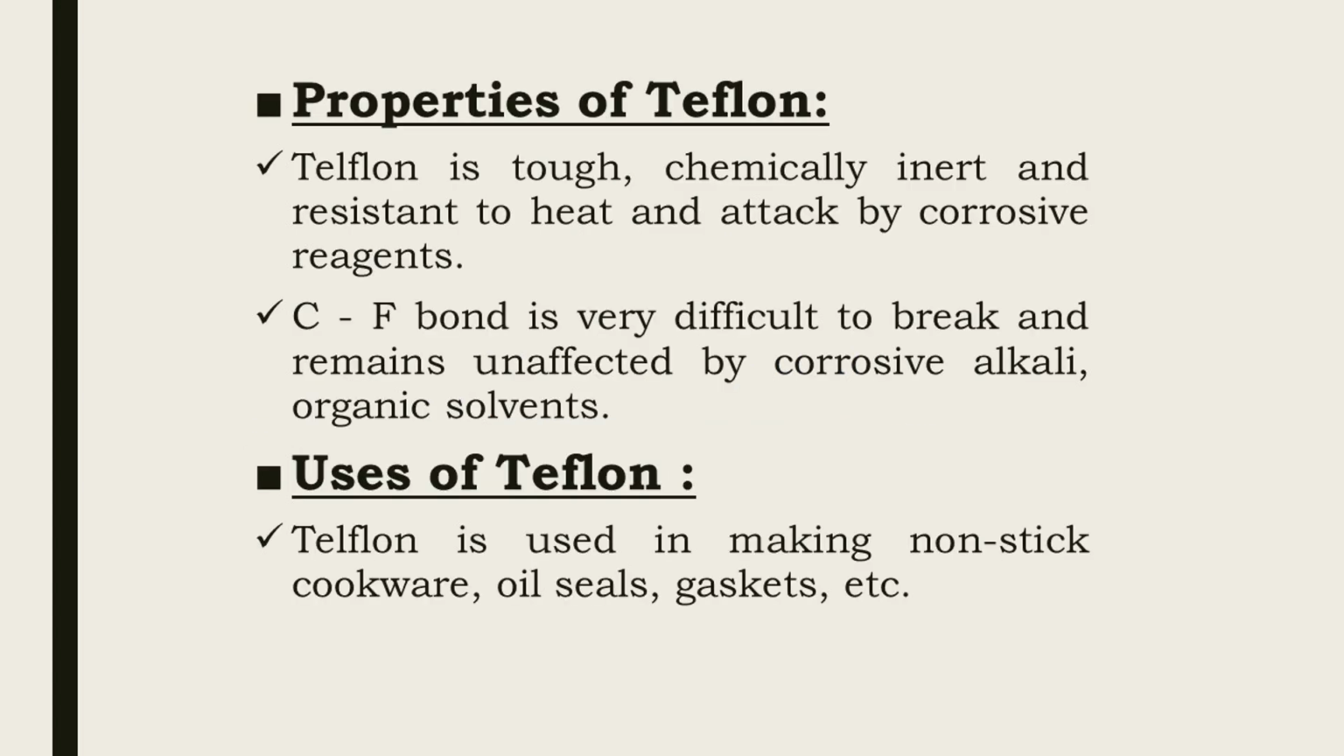Properties of Teflon: Teflon is tough, chemically inert and resistant to heat and it is not attacked by corrosive reagents. The C-F bond in Teflon is very difficult to break and remains unaffected by corrosive, alkali and organic solvents. Uses are: Teflon is used in making non-stick cookware, oil seals and gaskets, etc.